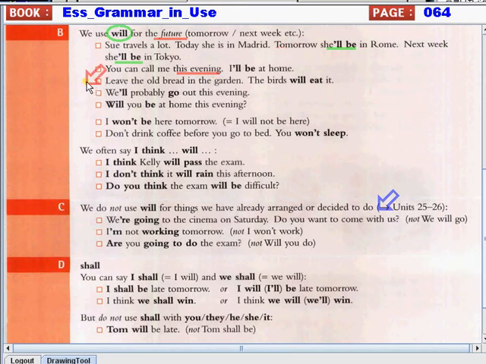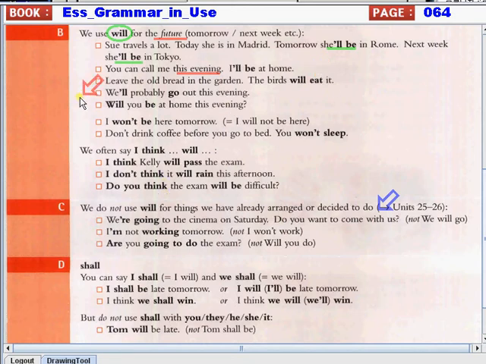Next, leave the old bread in the garden. The birds will eat it. So this means that if you leave the bread in the garden, after some time the birds will eat it. So again we use will because it will happen in the future. The birds will eat it after some time. It can be tomorrow or later.